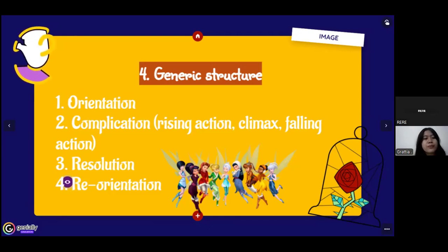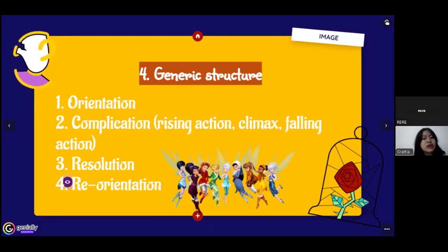And the number three is the resolution. This section contains the completion or end of a narrative text story. A story can close with a happy ending, a sad ending, or a cliffhanger.